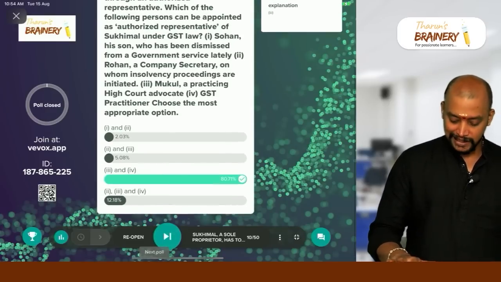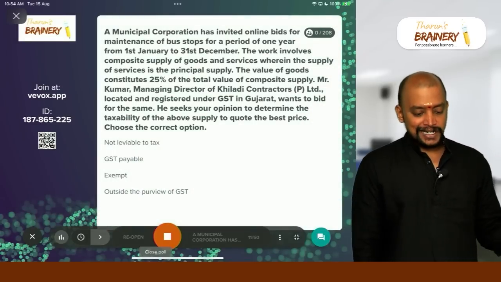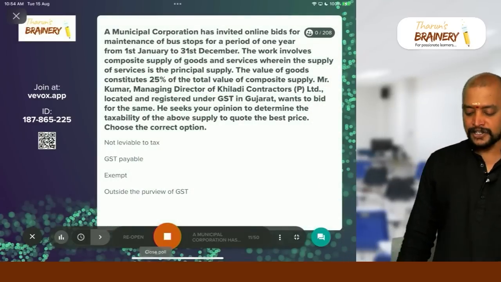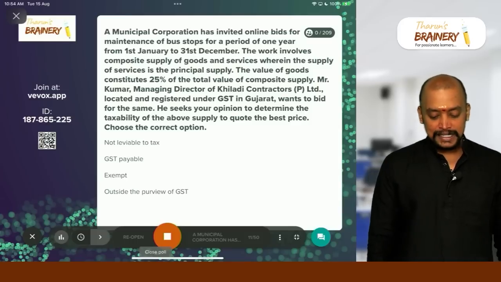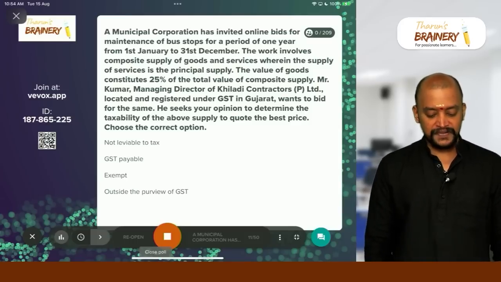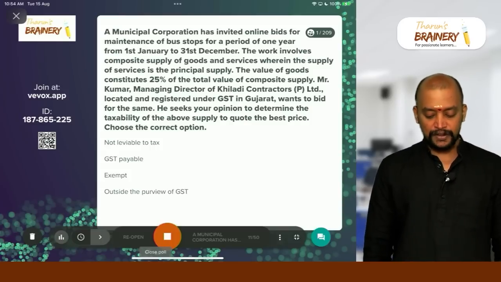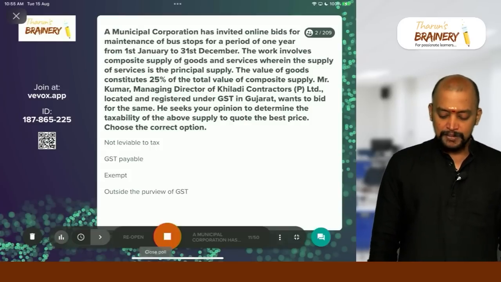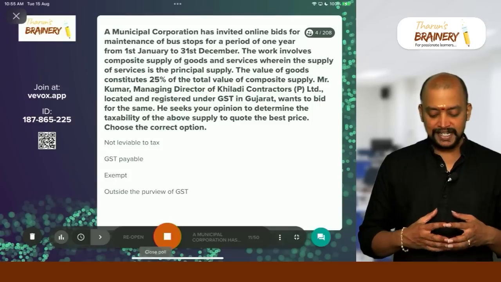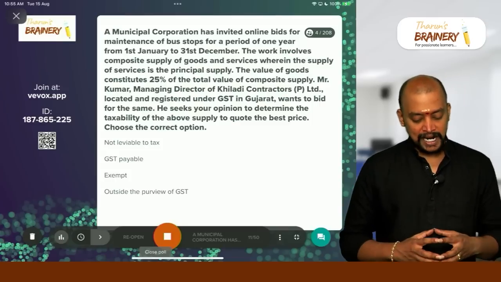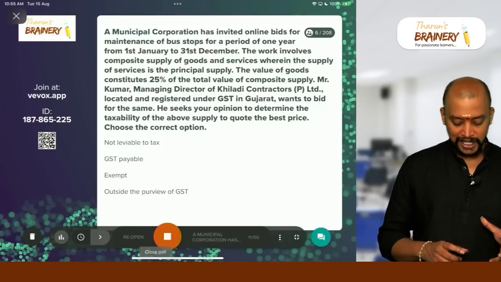So here 2, 3 and 4. Next one. A municipal corporation has invited online bids for maintenance of bus stops for a period of 1 year from 1st January to 31st December. The work involves composite supply of goods and service, wherein the supply of service is the principal supply. The value of goods constitutes 25% of the total value of composite supply. Mr. Kumar, Managing Director of Kiladi Contractors, located and registered under GST in Gujarat, wants to bid for the same. He seeks your opinion to determine the taxability of the above supply to quote the best price. Choose the correct option in this case.